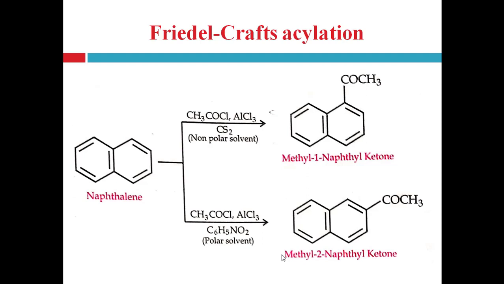Then Friedel-Crafts acylation. Naphthalene undergoes Friedel-Crafts acylation with acid chloride, that is acetyl chloride CH3COCl, in the presence of AlCl3 and in a non-polar solvent, that is carbon disulfide, to form methyl 1-naphthyl ketone, right? And in the presence of a polar solvent, that is nitrobenzene, it will form methyl 2-naphthyl ketone, right?